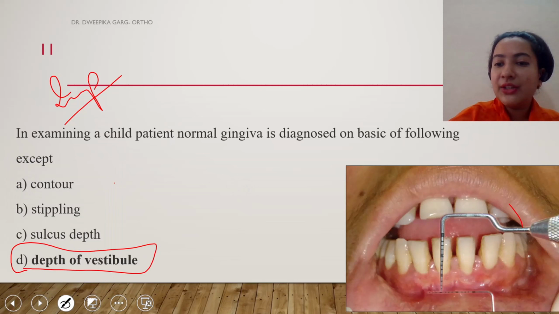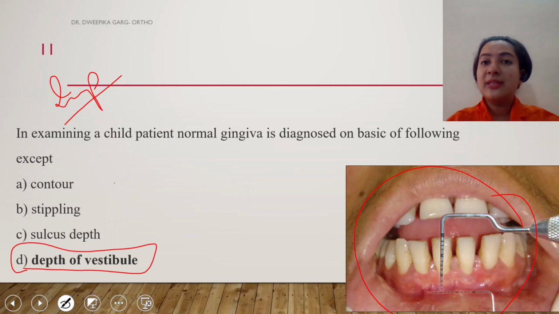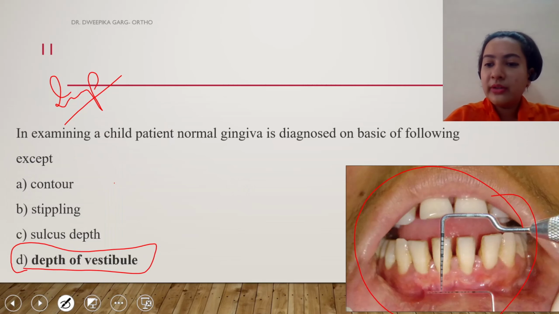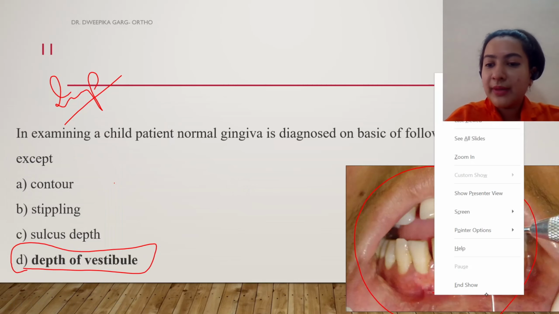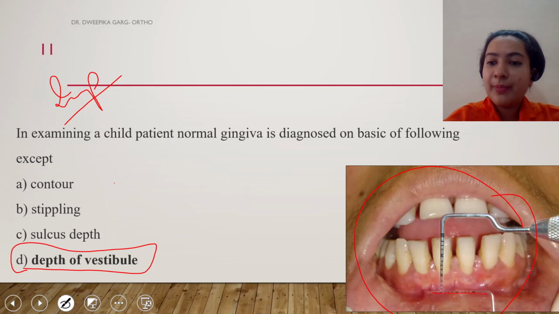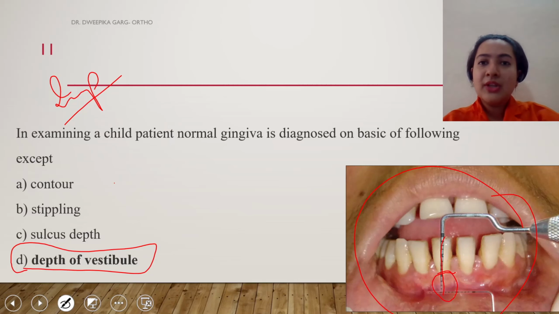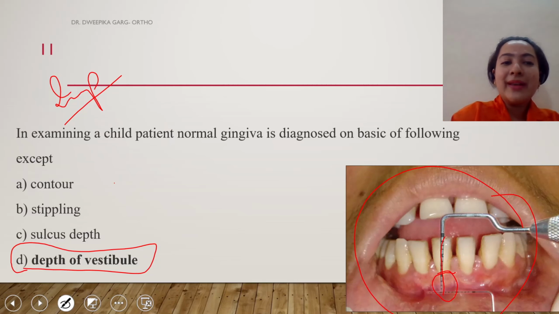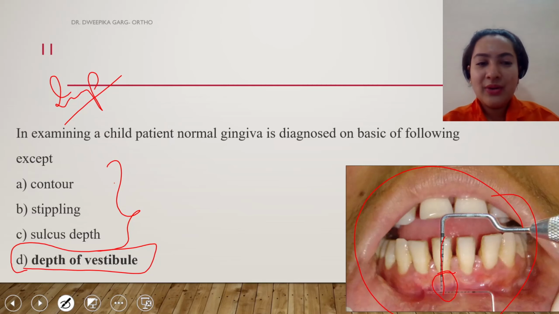So in this figure, you can see how the depth of vestibule is being measured. At the deepest point of the vestibule, one probe is placed, and from that we have a periodontal probe coming up which is measuring the depth of vestibule. So this becomes my depth of vestibule. This is one thing which is not checked in all patients. So this does not form the basis of our diagnosis, whereas checking contour, stippling and sulcus depth is part of the normal diagnostic routine. So this was our question whose option D is the correct answer.